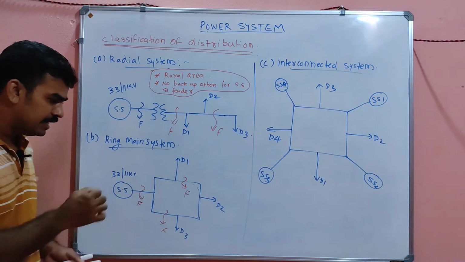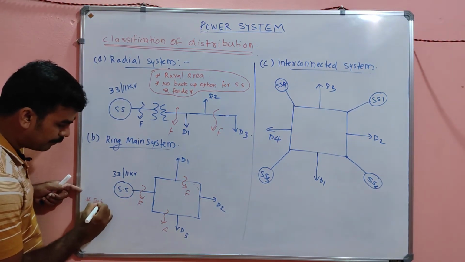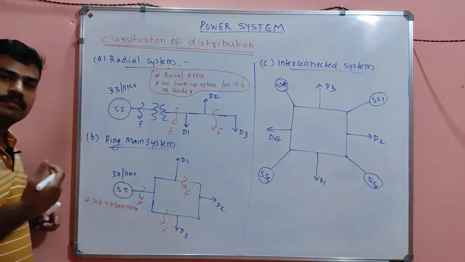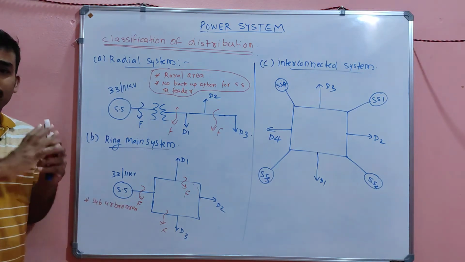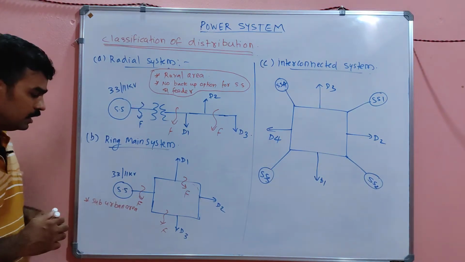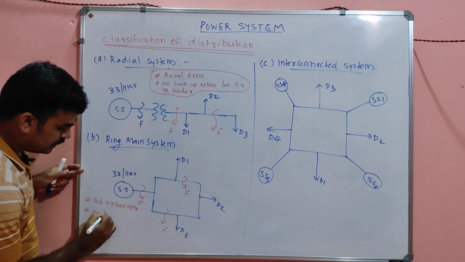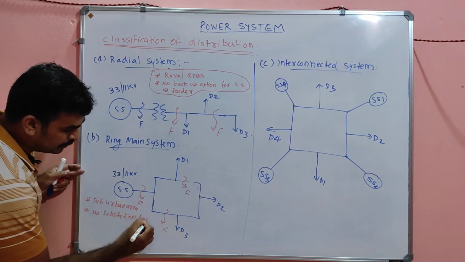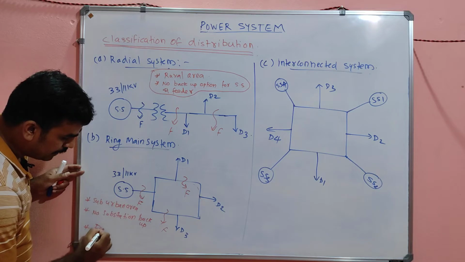Is it clear? So we can say that this is actually the suburban area, where the energy should be continuously available but not strictly. That is called the suburban area. And no substation backup is available. But feeder backup is there.